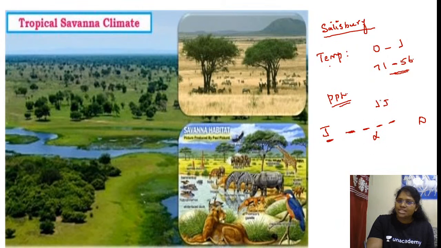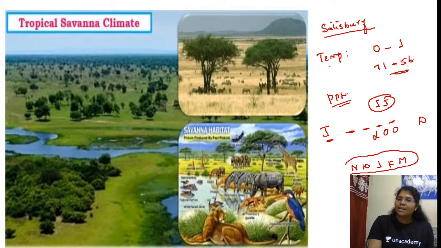JJ. What is this JJ? June and July. There is no precipitation, 0 and 0. So the highest precipitation is recorded from the months of November, December, January, February, March, which is nothing but the cool, dry season in the northern hemisphere. It is vice versa in the southern hemisphere. In the southern hemisphere, in the cool season only, we will have rainfall.